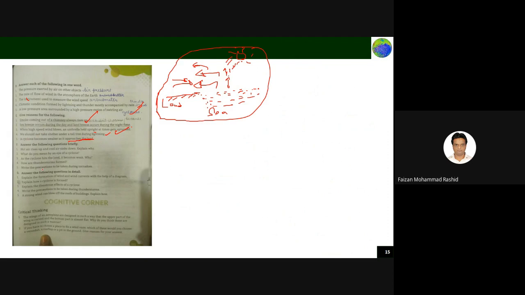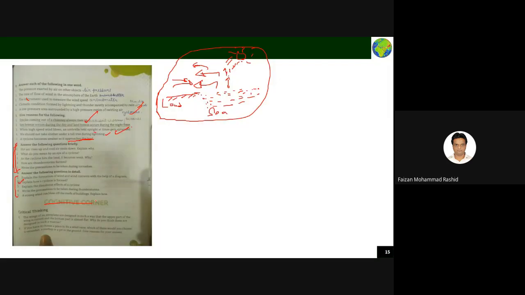All these questions you have to define. Okay, how air rises, what do you mean by this? All these things you have to define. Answer the following questions in detail. Explain how the cyclone is formed. All these things you have to look up from your textbook only and explain.